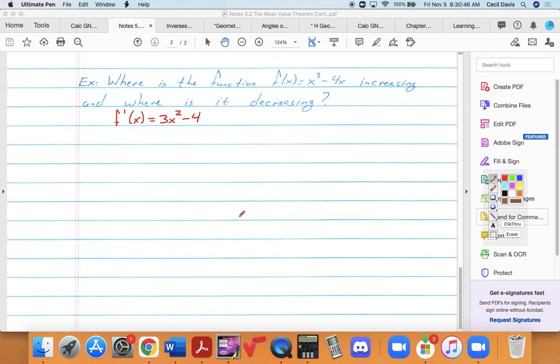So to help me separate those, since this is just a polynomial, there's no place where it doesn't exist, I'll set that equal to 0.